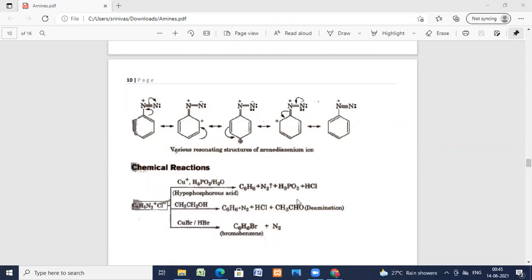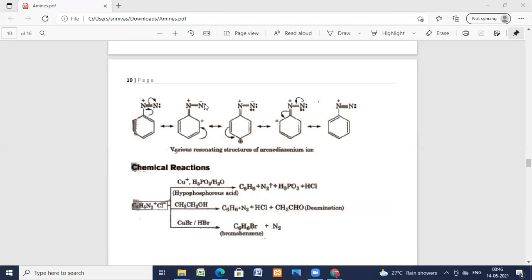You can see benzene diazonium chloride, resonating structures of the benzene diazonium chloride, where the pi electrons are shifting to the nitrogen atom above, and simultaneously to fulfill its valency, one more pi bond's electrons are shifting to another nitrogen.